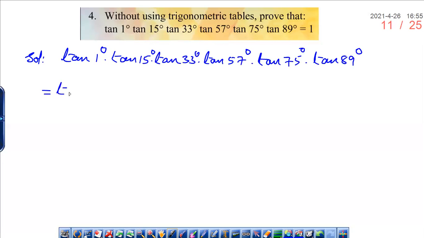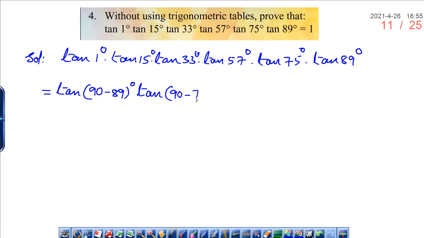Now Snigdha, can I write 1 degree as 90 minus 89 degrees? Yes, sir. Dheeraj, if I can write 1 degree as 90 minus 89, can we write tan 15 degrees as 90 minus 75?